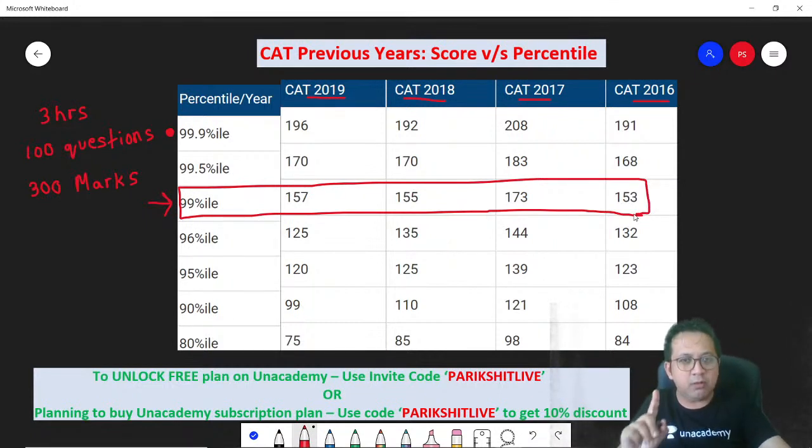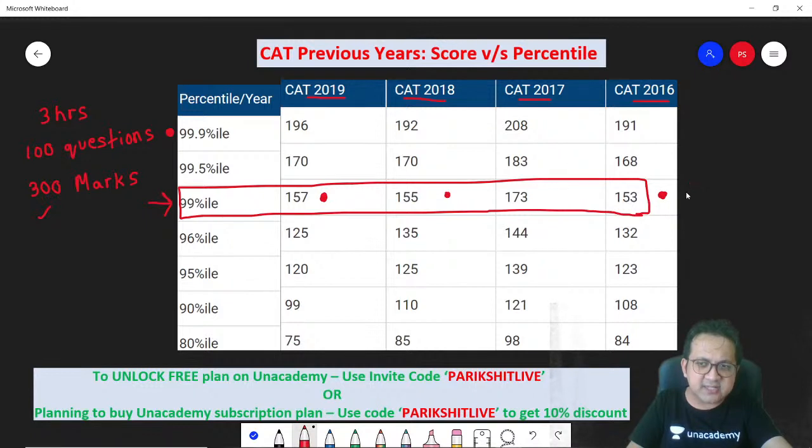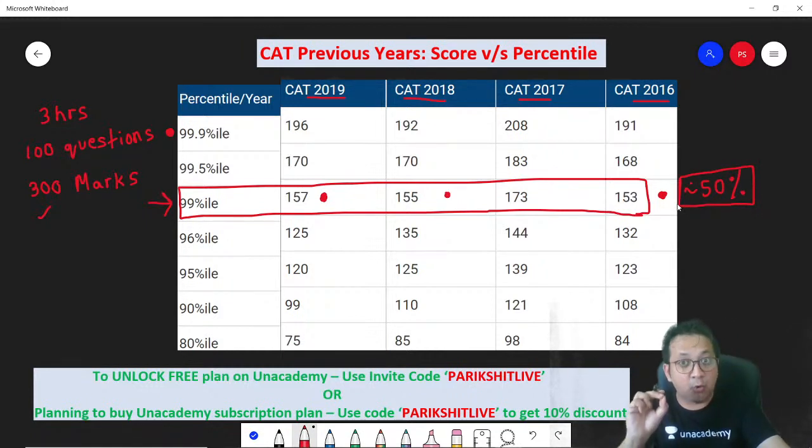But except for CAT 2017, look at this. Out of 300, 157 marks will get you a 99 plus percentile. 155 and 153. So 2017, I would say, is a deviation. But for the other years, the total cutoffs for 99 plus percentile is just greater than 50%. Last year it was less than 50%, but previous years it had just been over 50%.